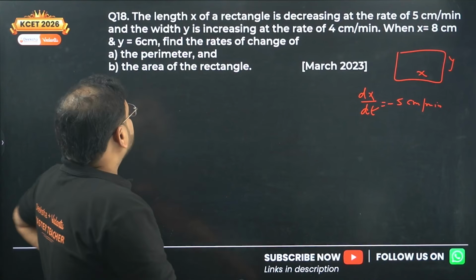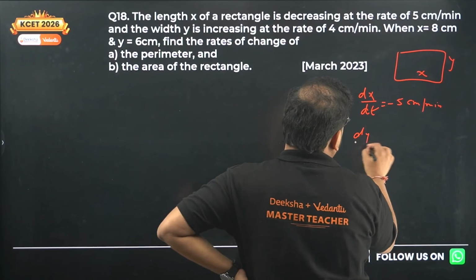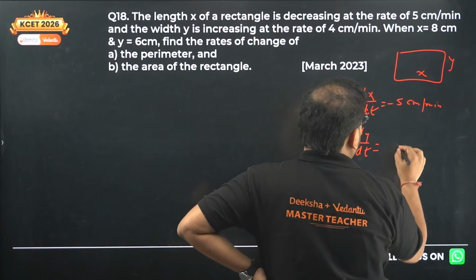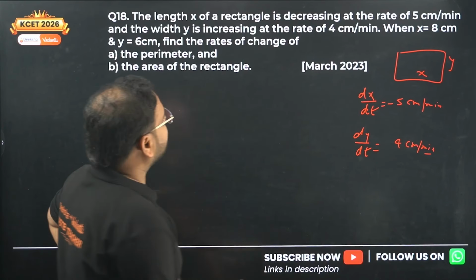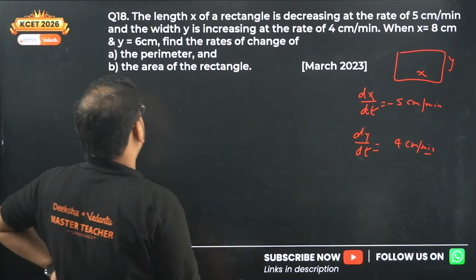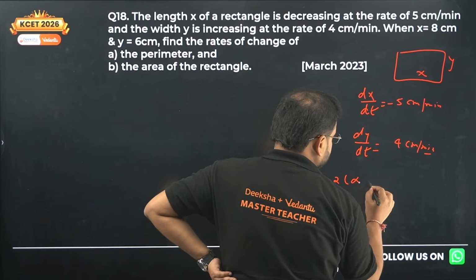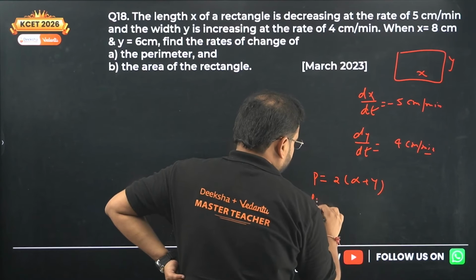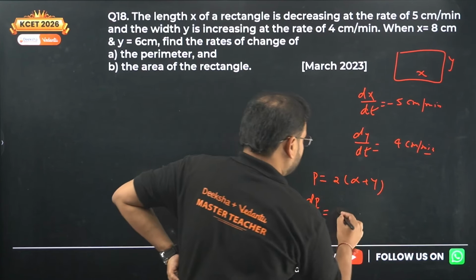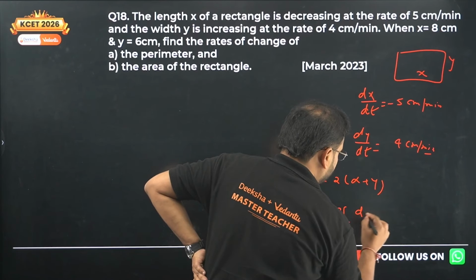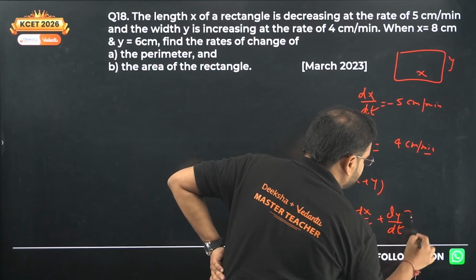What else? Width y is increasing, so dy by dt is given as 4 centimeter per minute. When x is 8 and y is 6, find the rate of change of perimeter. Let's find it. P equals 2 times (x plus y). So dp by dt will be 2 times (dx by dt plus dy by dt).